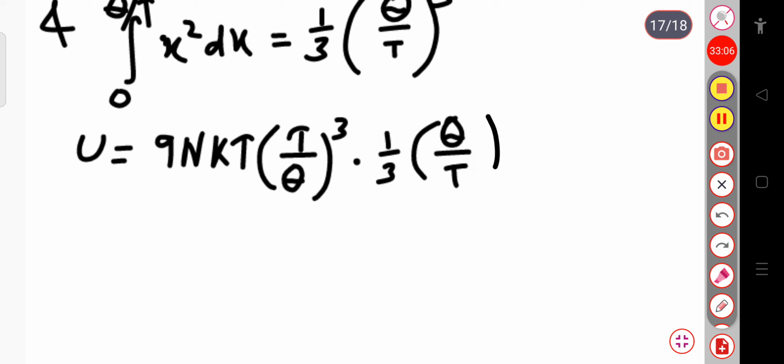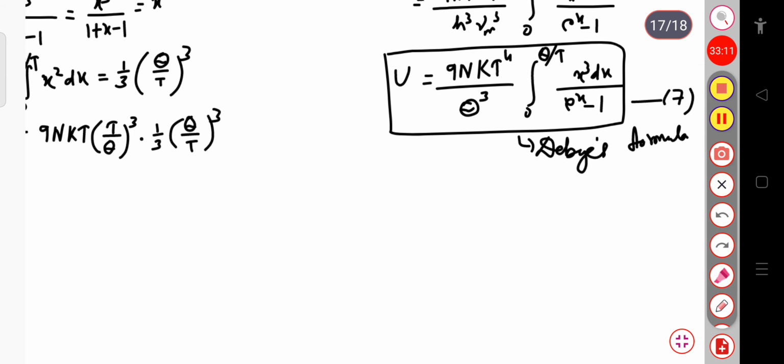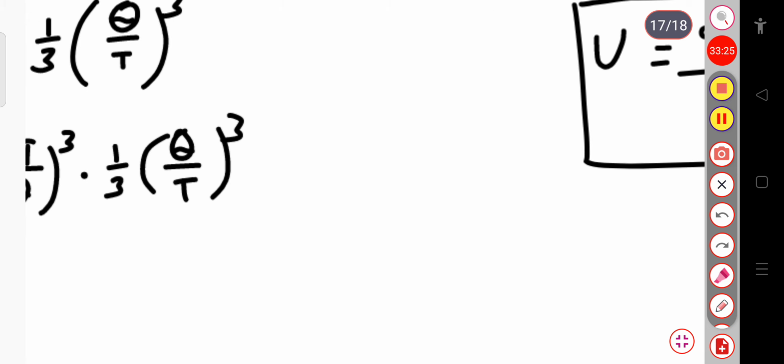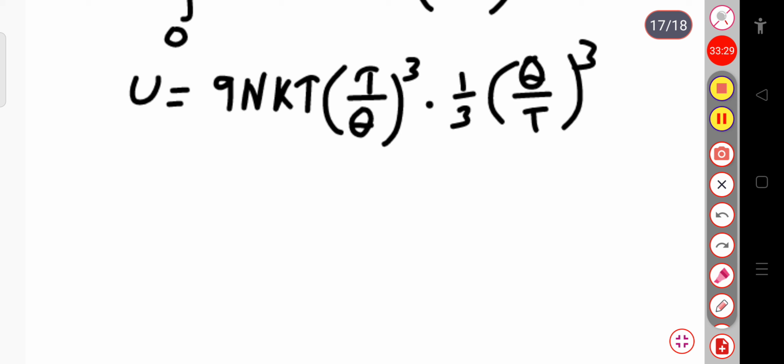Now you can see this expression: this will be 9NkT into (T by θ)³, and this integration value is nothing but 1 by 3 into (θ by T) whole cube. Now if I cancel T³ with θ³, we can finally conclude that U will be equal to 3NkT.